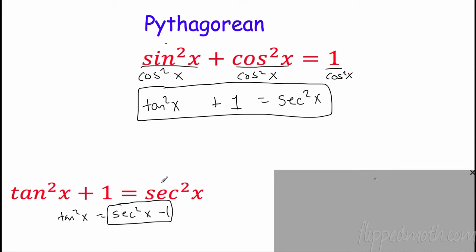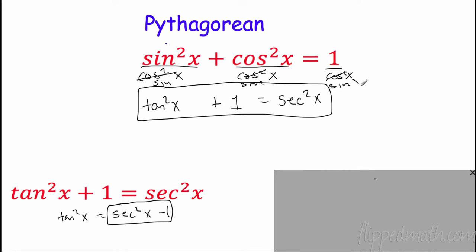There's one last one that comes from this Pythagorean identity, and again, a lot of those teachers out there, they're academics, they're higher thinkers, they're really smart guys. I totally appreciate that. Here's the thing, I want to make this manageable for you. Why would I make you do this every single time when the secret's out there? Here's the secret: instead of dividing by cosine squared x, what happens if I divide by sine squared x?